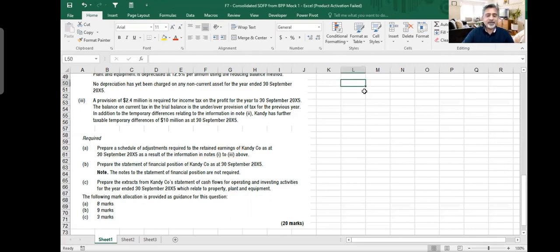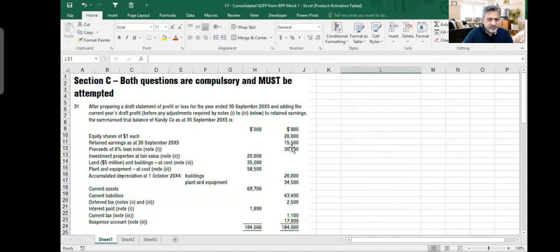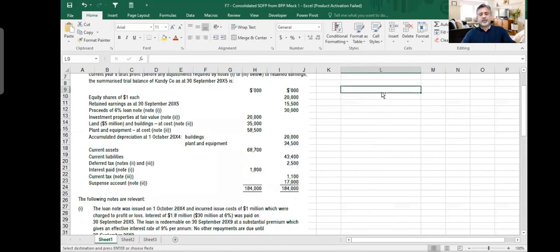So for requirement A, you will say retained earnings as per question, or as per trial balance, whatever you say, that is 15.5 million. So I can put it as 15.5 million here. And after that, I need to make some adjustments.